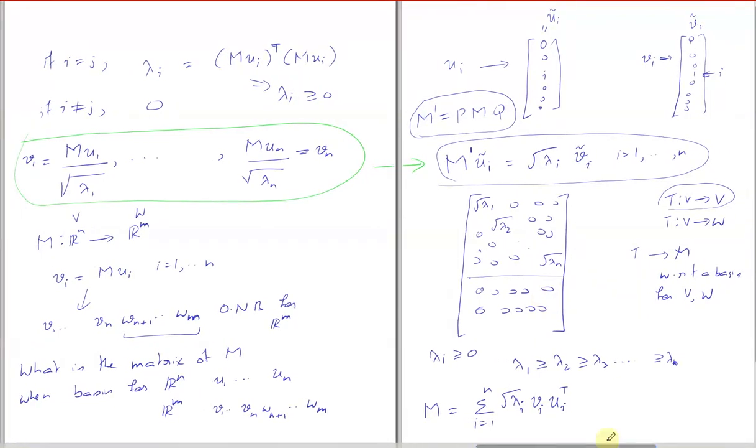Sir, maybe because if we take any of these entries non-zero, then there will be some UI which will not be mapped to root lambda I vi. So basically, as he said, the row rank will then increase. The column rank and row rank won't be equal.